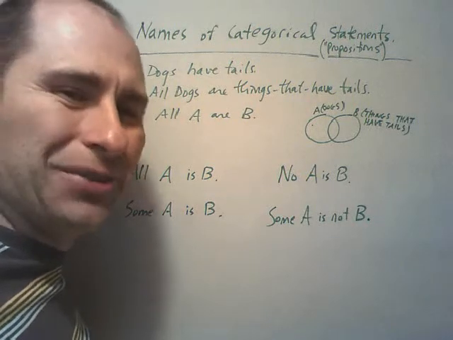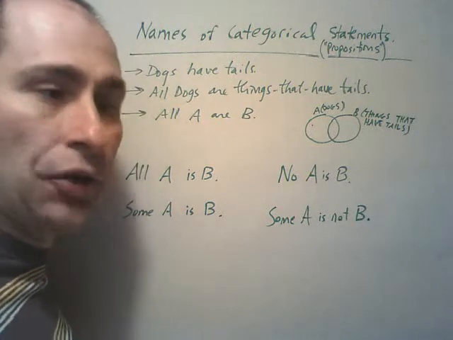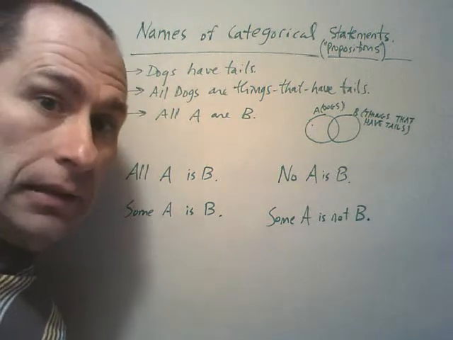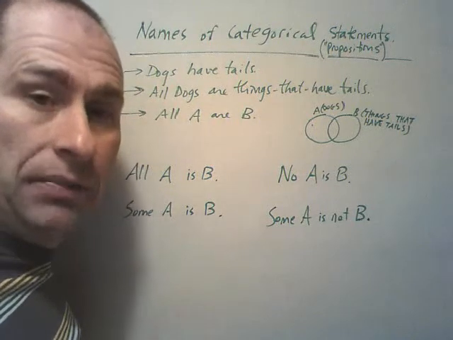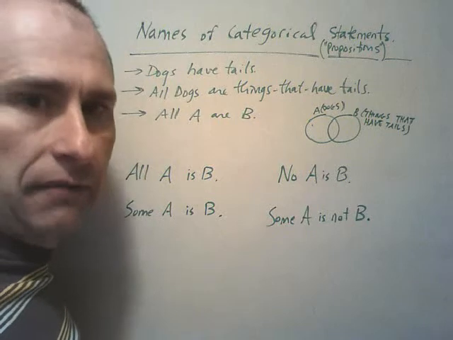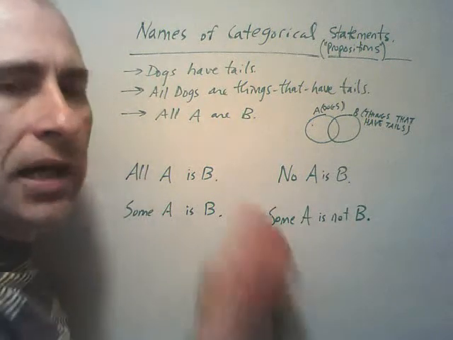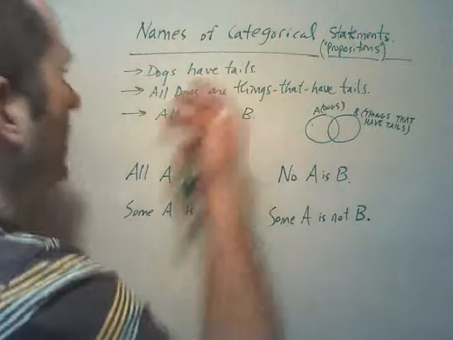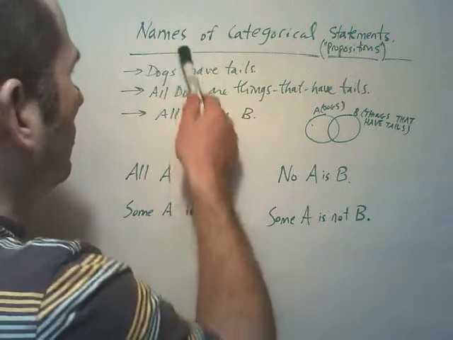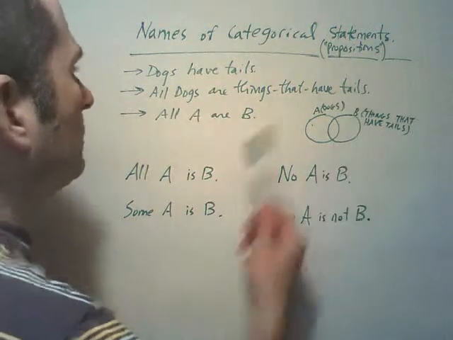But do I mean some children or all children, right? Because if I mean all children, that's not true, although we could work with that proposition logically. Or do I mean some children, meaning at least one, but the idea would be, in this case, a lot of them. But if I can find at least one child that doesn't like lollipops, I might not want to translate that sentence into all children like lollipops. But here we go, okay? Dogs have tails. We're pretty much safe going: all dogs are things that have tails.